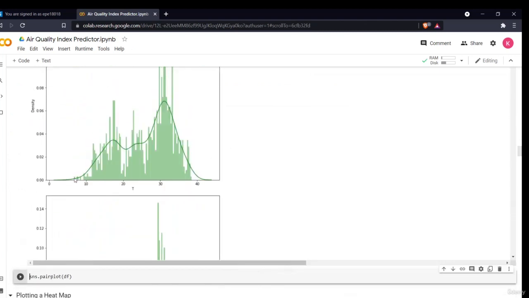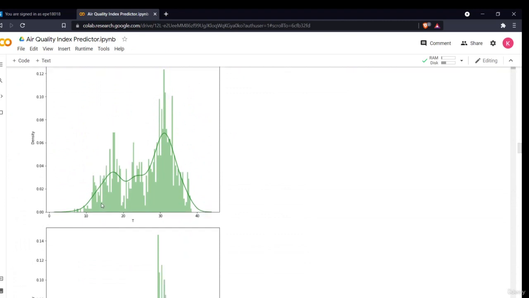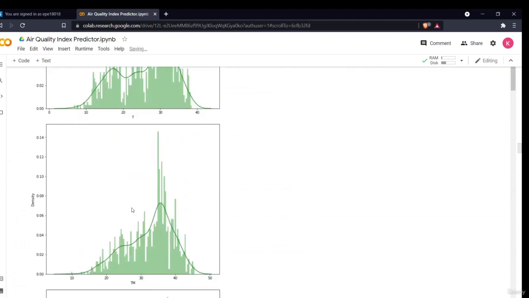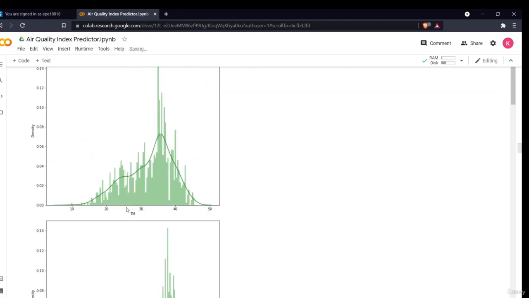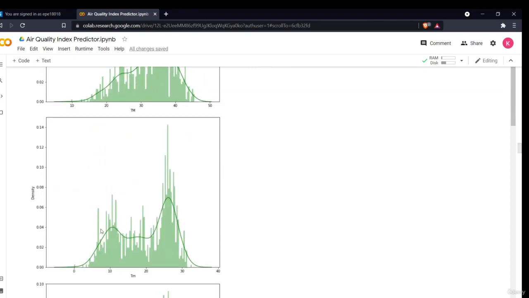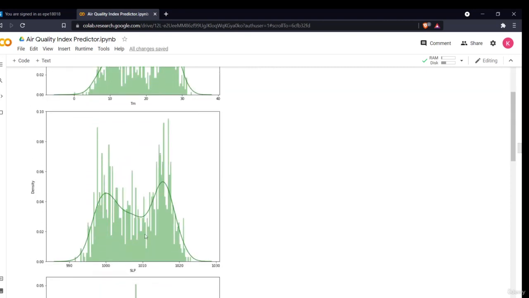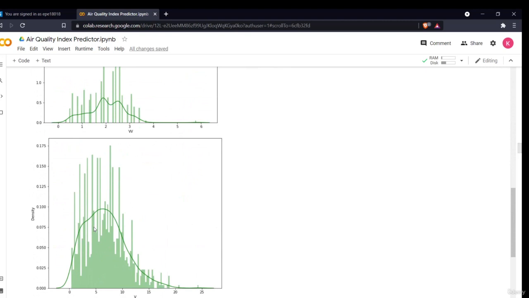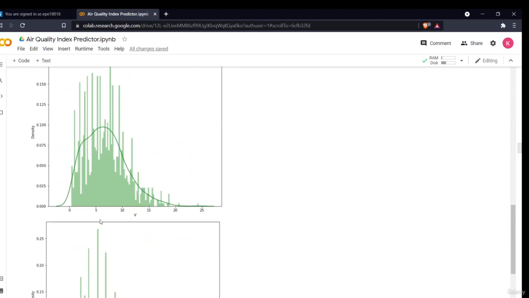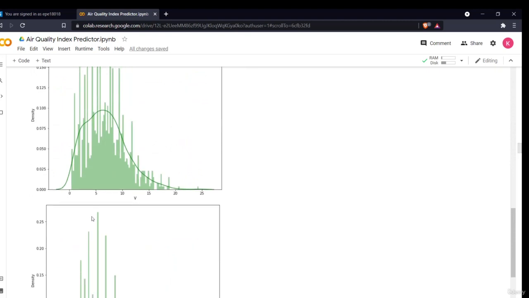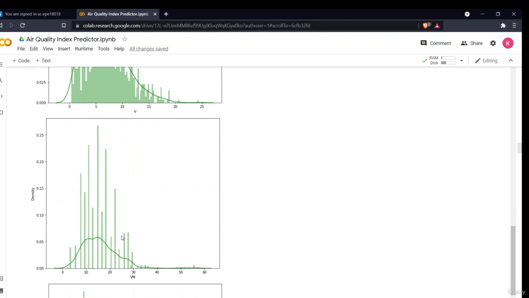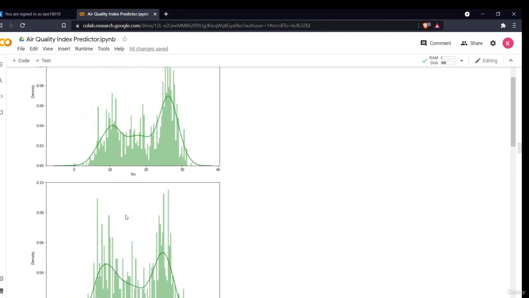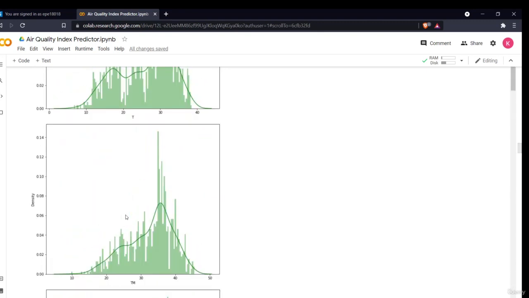The first is the temperature plot. As you can see, these are basically log-normally distributed. Some are skewed right or left skewed. This one is double normal, two-peak normally distributed. This is normally distributed. If we apply standard scaler techniques, they'll all come to a common scale. But as you can see how this data is distributed, this is a pretty good thing for visualization.